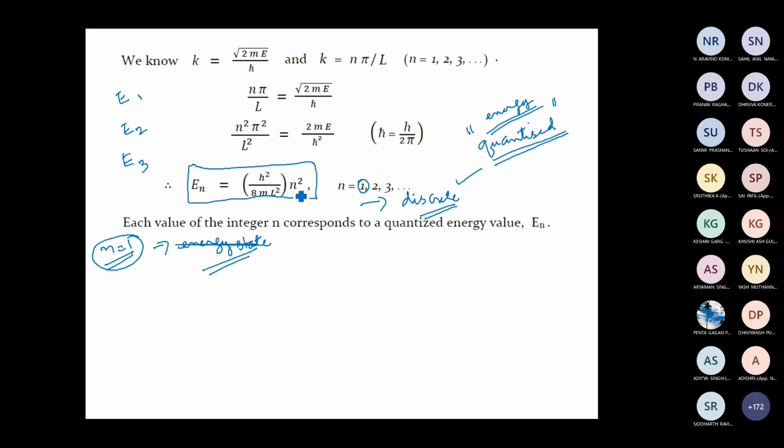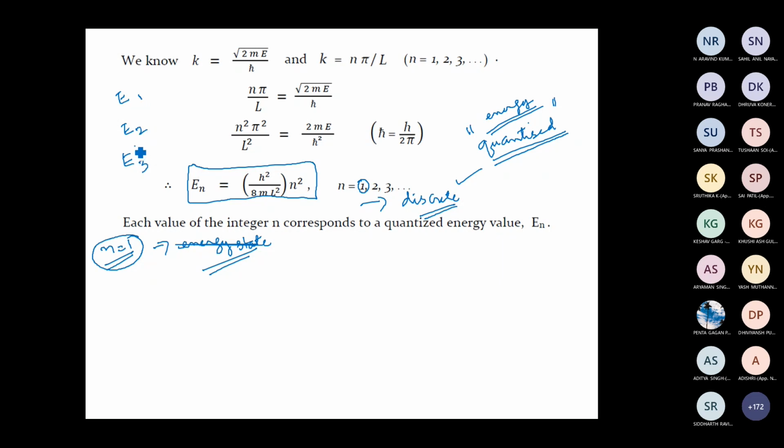Unlike a classical particle, which can absorb any value of energy from its surroundings, a quantum particle cannot do that. A quantum particle in a potential well can absorb energy only if the energy you give is equal to E2 minus E1, or E3 minus E2. If the particle is in state E1, it will absorb energy only if that energy is equal to E2 minus E1.